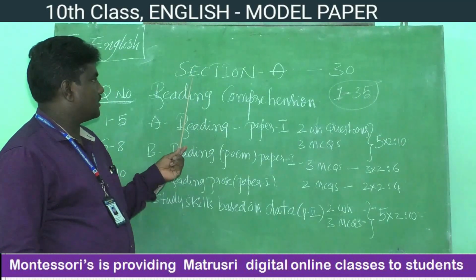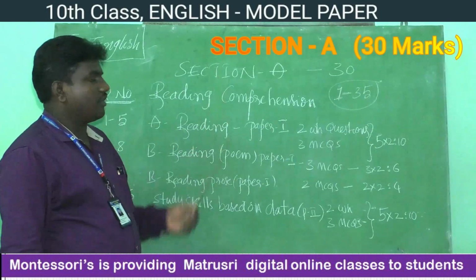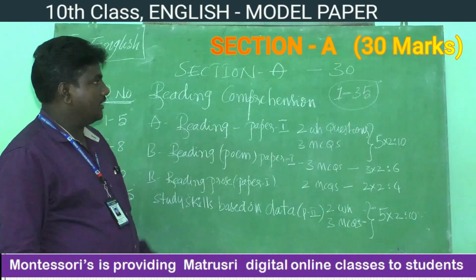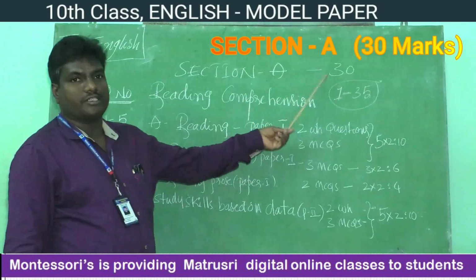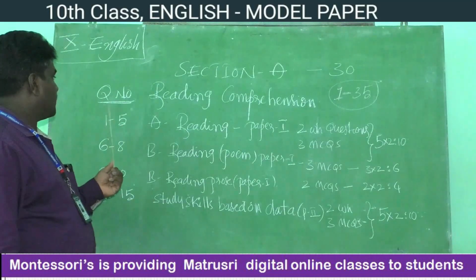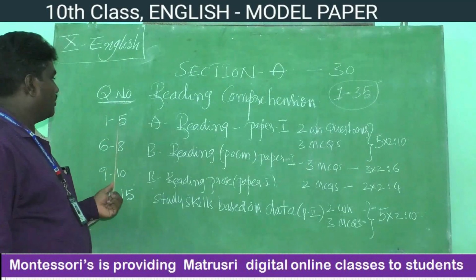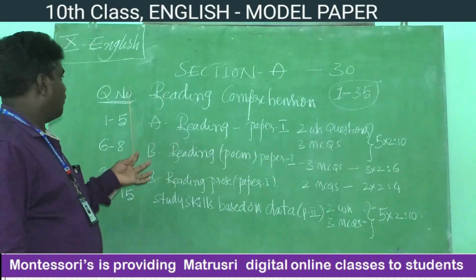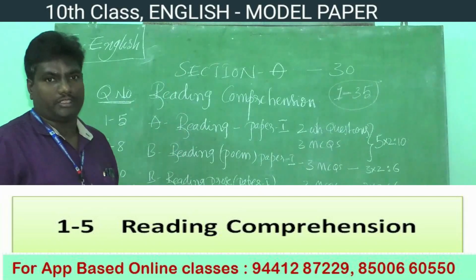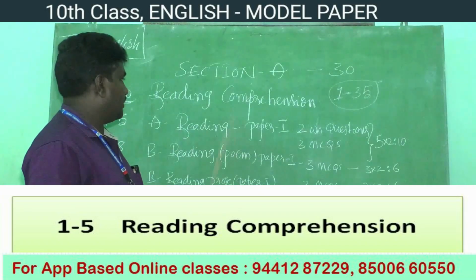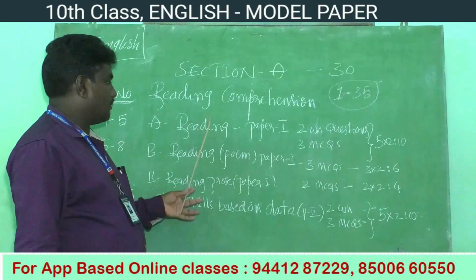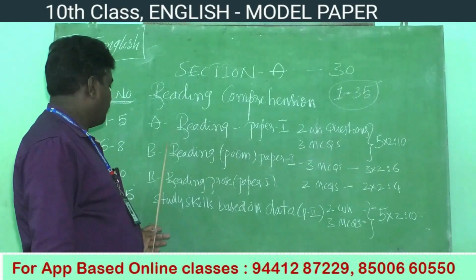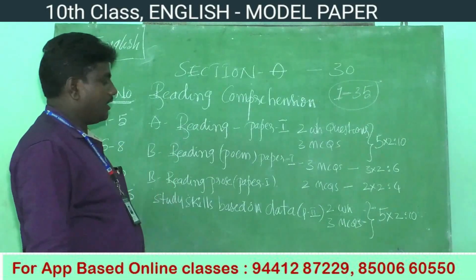Now we are going to discuss section A. In section A, what type of topics will be there, and how many marks are there for section A? Section A contains 30 marks, children, in which question numbers start from 1 to 5. Here, 1 to 5 is entirely reading comprehension. Only reading comprehension, in which some passages will be given from the textbook only, like A reading, B reading and again B reading.